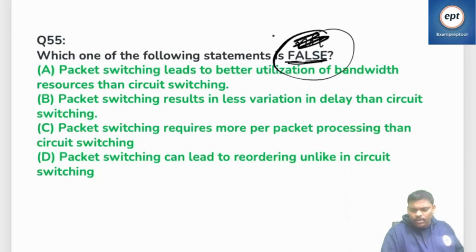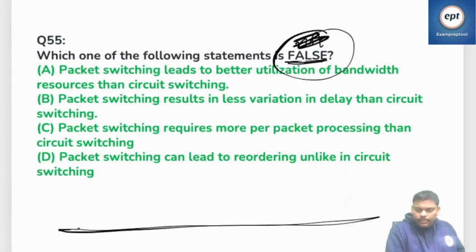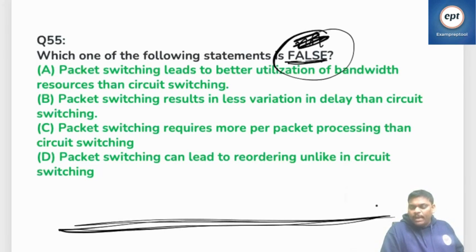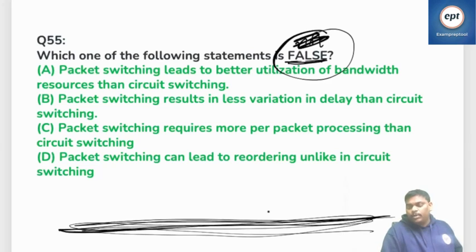By seeing the problem I can say it is about packet switching and circuit switching, the differences between them. That's what they are asking. Let's start. Option A: packet switching leads to better utilization of bandwidth resources than circuit switching. Circuit switching is dedicated; only one user can go. In packet switching anyone can go. In circuit switching you are not giving the path to other people until it completes. So packet switching leads to better utilization of bandwidth, true.